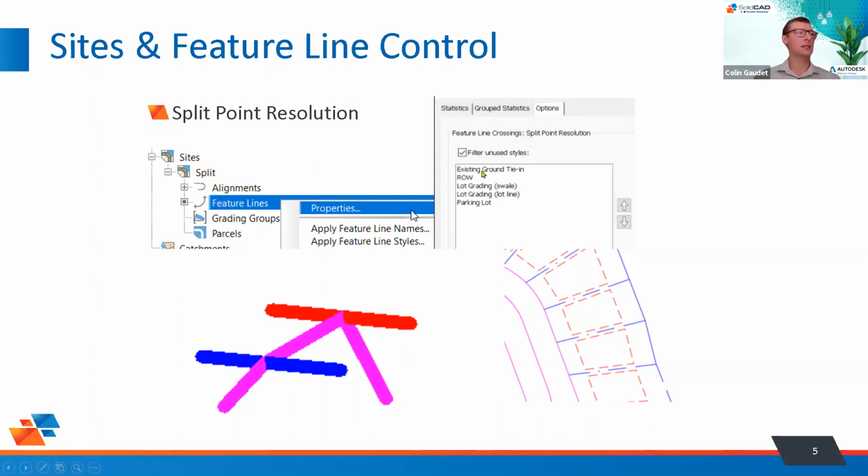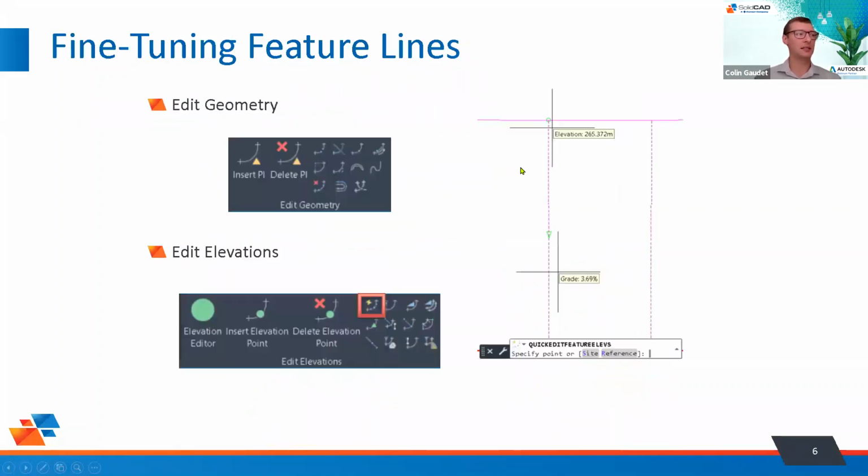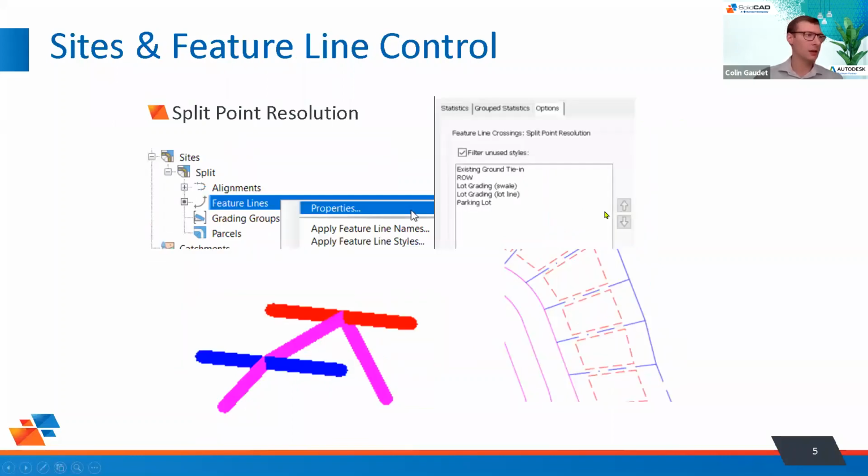So we can use different styles, feature line styles, to achieve that. Saying that probably existing ground tie-in is the most important feature line style that we're going to have. Then right-of-way, then maybe back of lot swales or something like that. We can have that in there as well. And then we can have these lot lines so that the lot lines really obey everything else until we want to add our own additional information inside there.